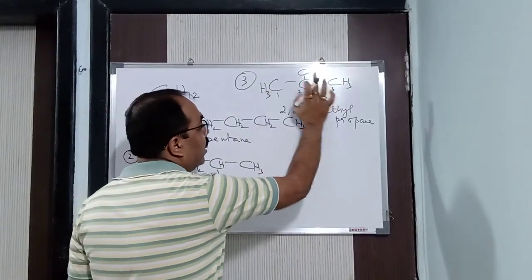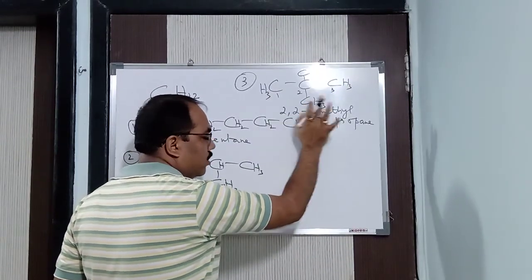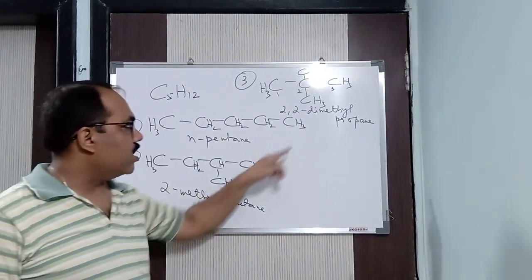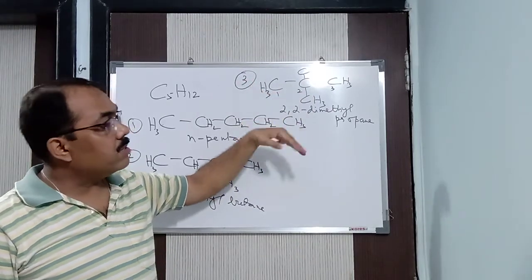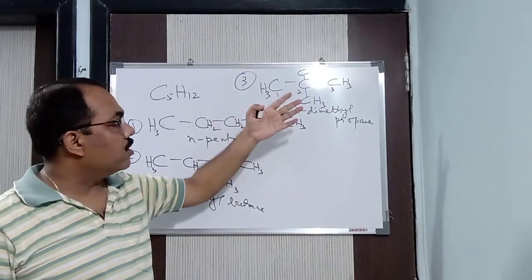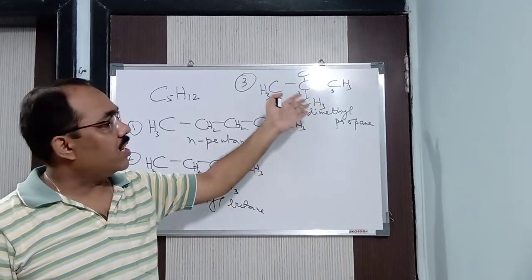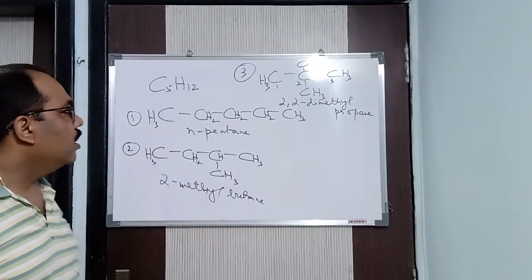Alright, now we'll have 3 carbon atoms in the main chain, so we'll have 2 branches. Can we have any more? No. That is the reason I am saying, when you are drawing the structure, write the name so that the structure will not be repeated. You might be thinking we will be getting more and more formulas. So if you write the name, the structures will not get repeated. That is what I mean to say. Hence it is always better to write the name.